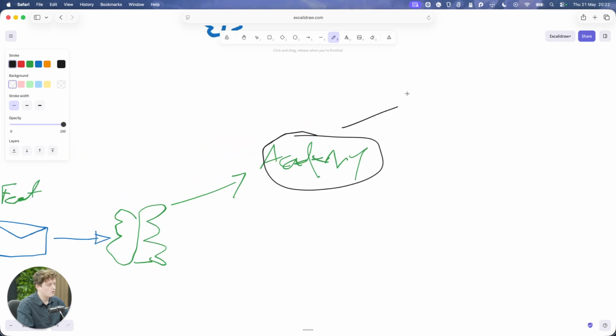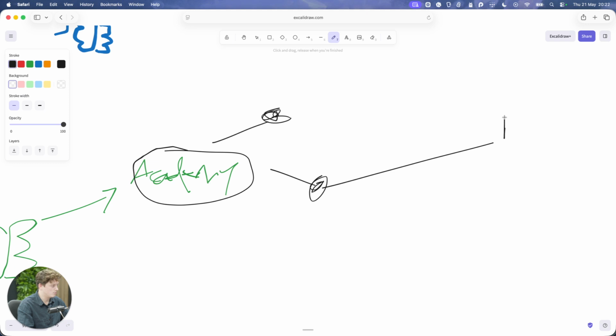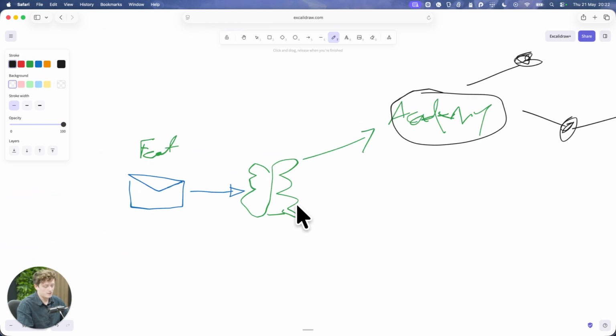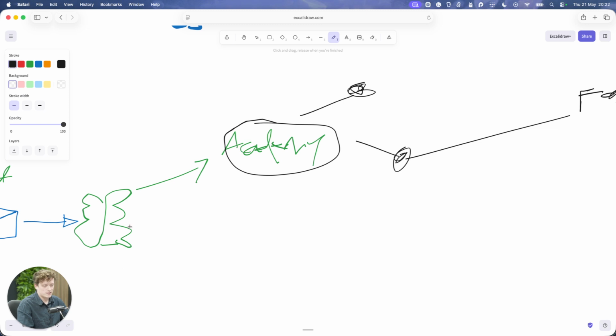So now it's saying, okay, we have this information about the Academy. We have this course that does this thing, and this course that does this thing connects to, for example, this feature. That says feature. So this customer has come in, they've asked about a feature. We've sent that to the brain, we've added the customer request to the brain, and what it does here is it adds, let's just do this in orange, a blob, and it draws a connection.